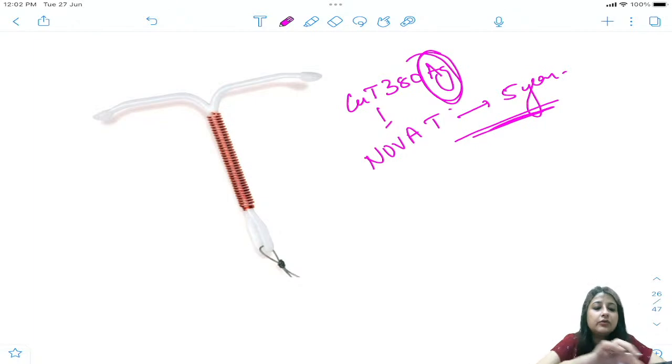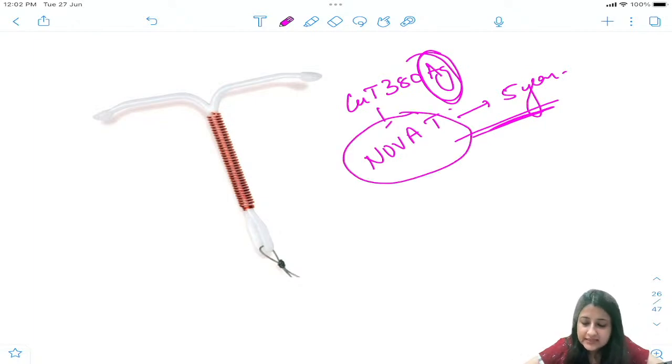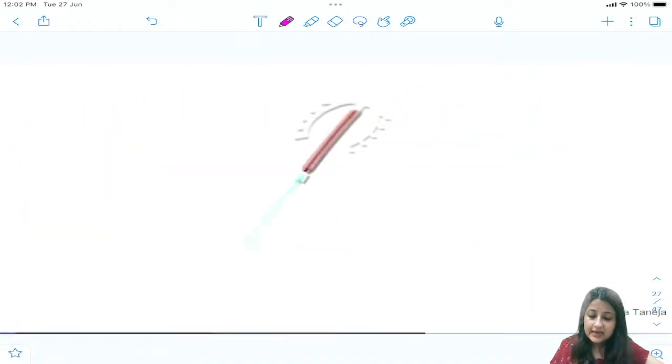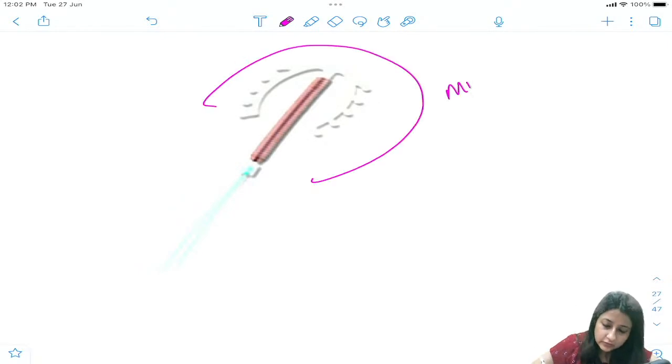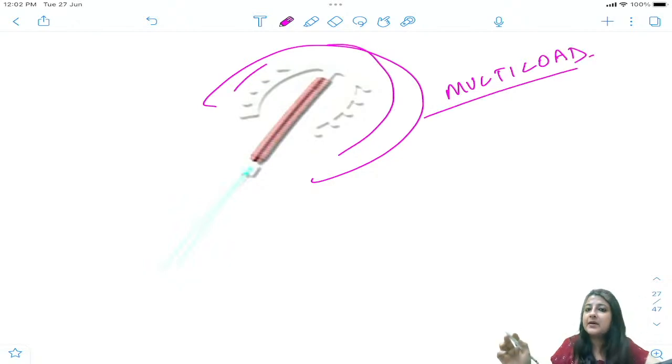Just wanted you to look at the image and understand. This is Nova T and this has a shelf life of how much? 5 years, everybody. Copper T 380 only has 10 years. This has 5 years. Another one, this is what? This is multi-load. Can you see? U-shaped multi-load. Copper T 375. So this you can remember, multi-load.